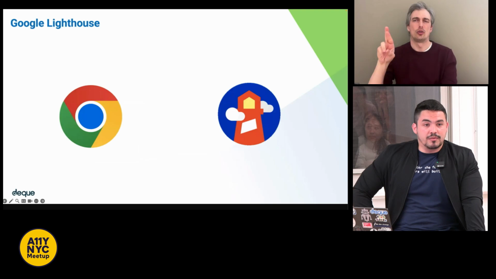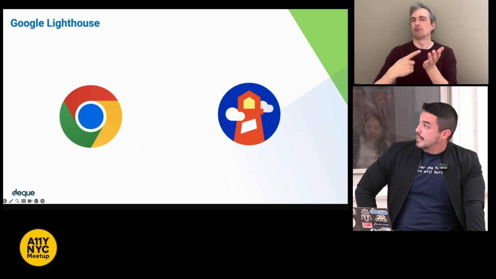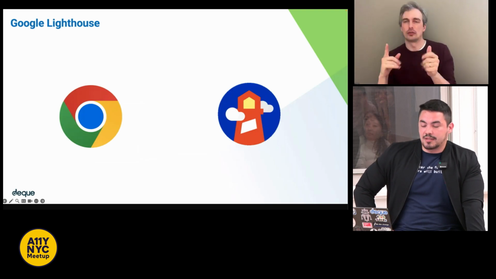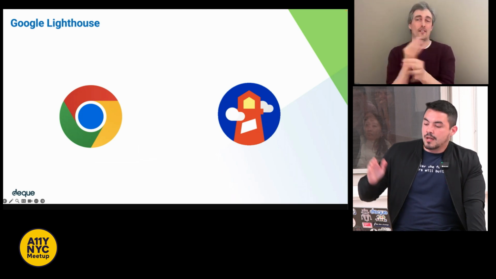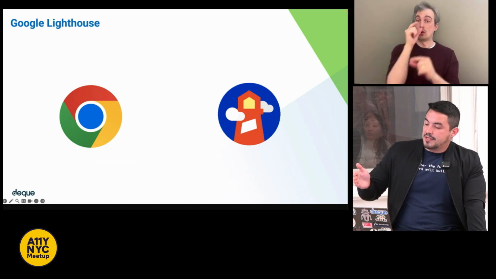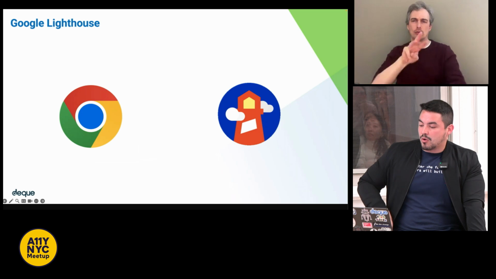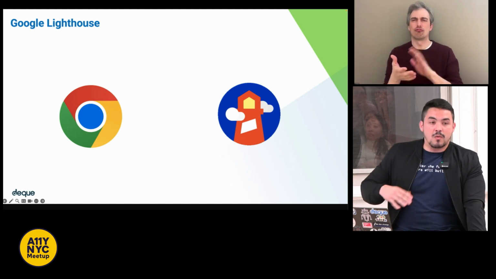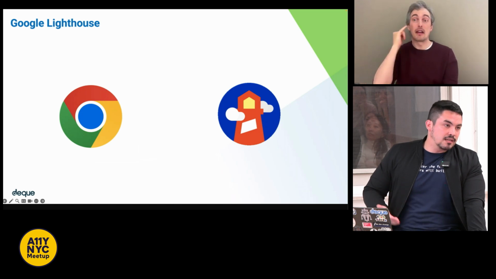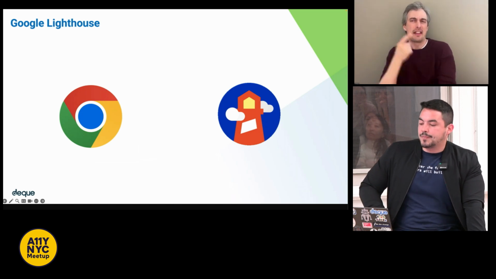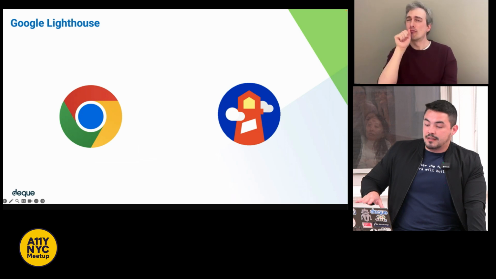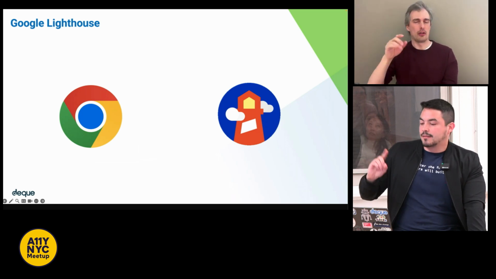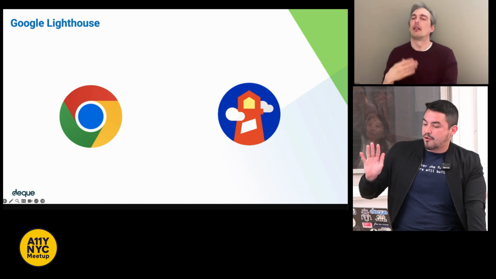We want to talk about Google Lighthouse first. Lighthouse is a free open source tool created by Google that analyzes web pages to help improve their overall quality. It can be run on any site, whether it's public or requires authentication. So think internet sites, think private sites. And it audits for key areas other than accessibility, such as performance, SEO even, and then progressive web app features.